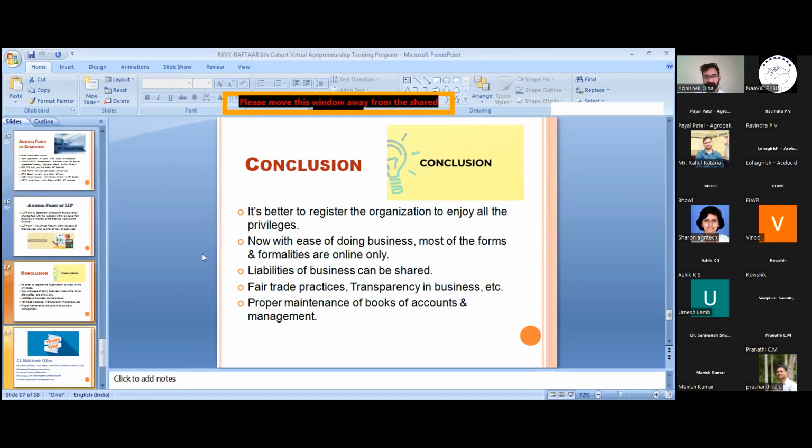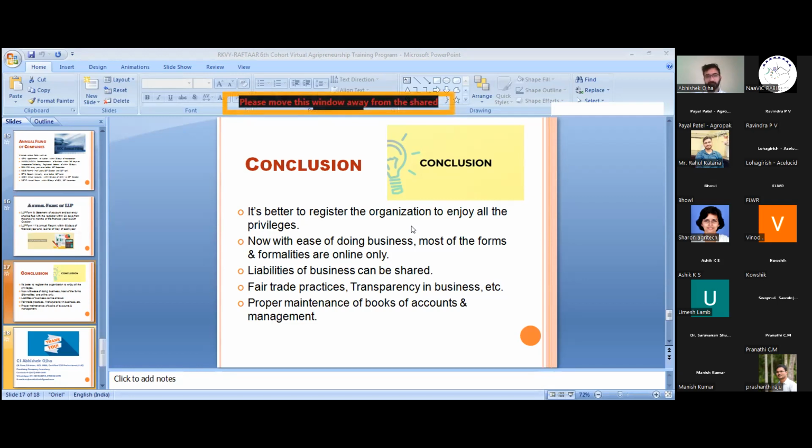Sir, we have received one more question from a participant. Saying that in your suggestion, is a private limited good, or is LLP good for a new startup? See, the difference in incorporation cost is not much.